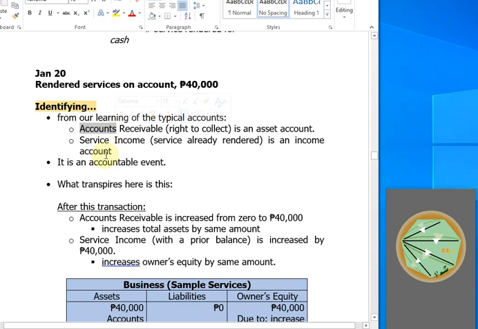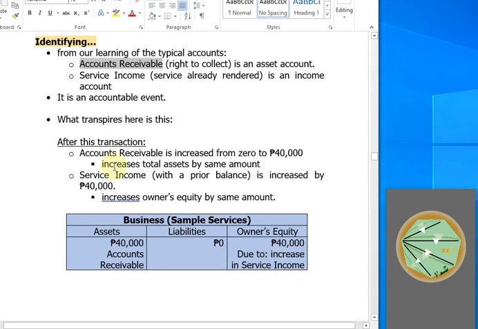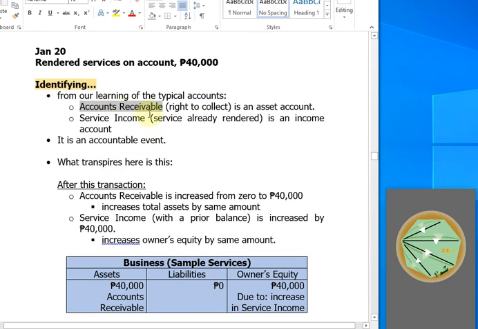But since it is only a verbal promise to pay, then the appropriate account title is accounts receivable. So of course, again, we have accounts receivable as an asset account and service income an income account.